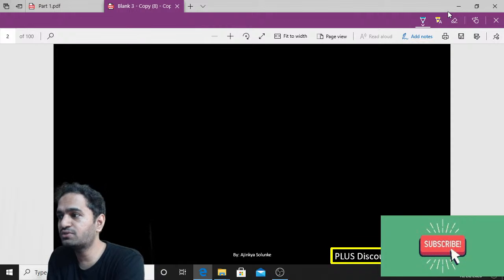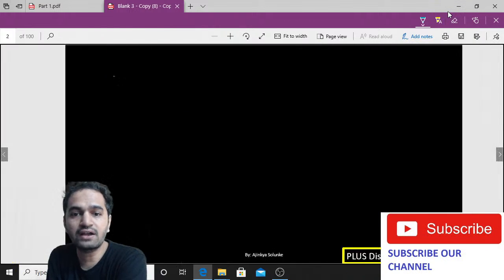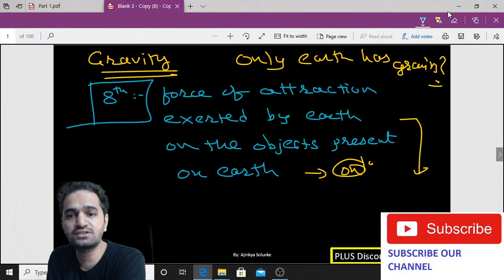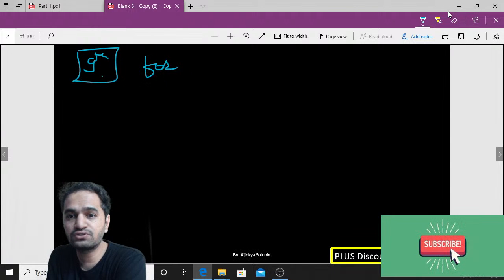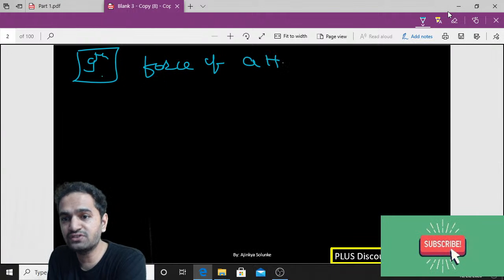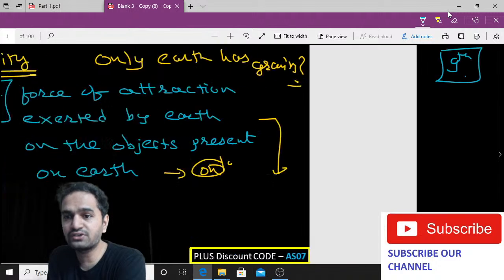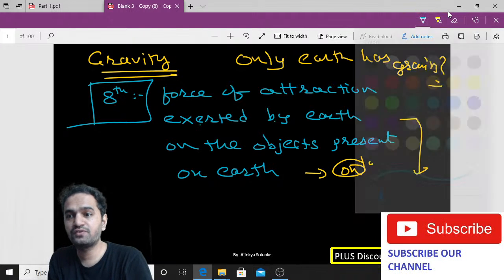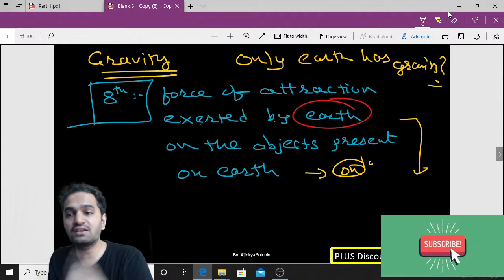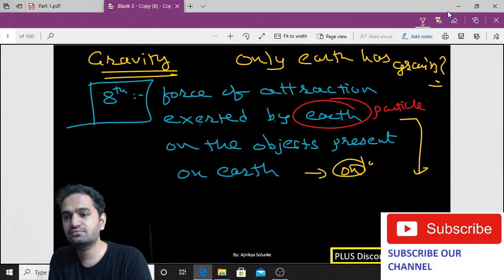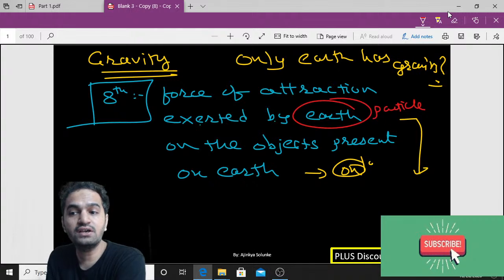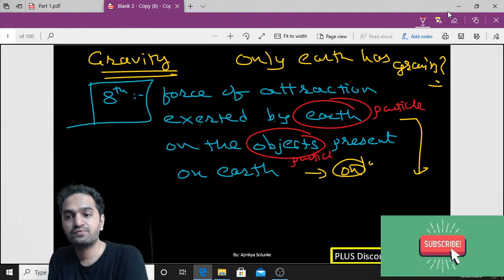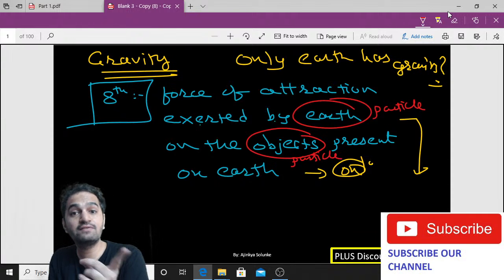Now let us change it according to 9th. According to 9th, you have to use the same definition, force of attraction. That won't change. The first words we will write as they are, force of attraction. Now we are changing the definition according to standard 9th. Force of attraction exerted by earth. Now we are going to replace that earth. We are not going to use earth. We are going to use particle. And object also we are going to replace with particle. Now there won't be earth, there won't be object, there will only be particles.